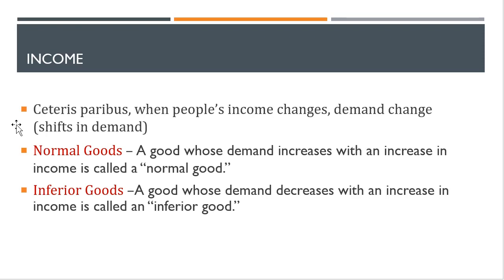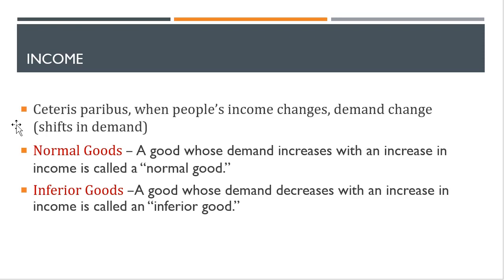So what are the examples of normal goods? Any good whose demand increases with an increase in income. And this is a very relative concept. For some, rice might be a normal good. For others, this might be an inferior good.